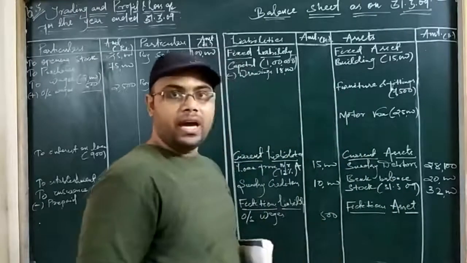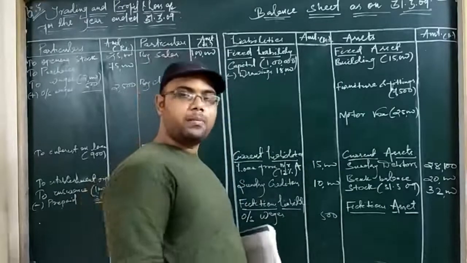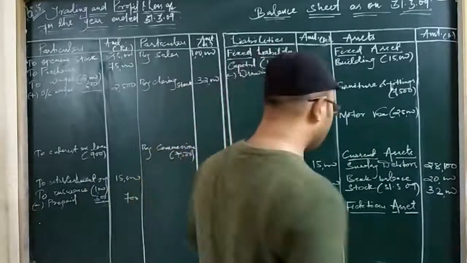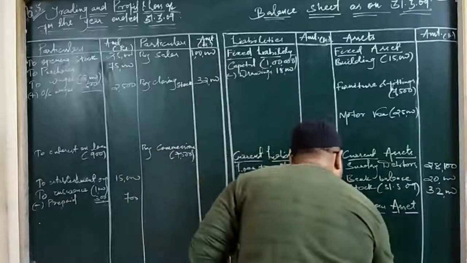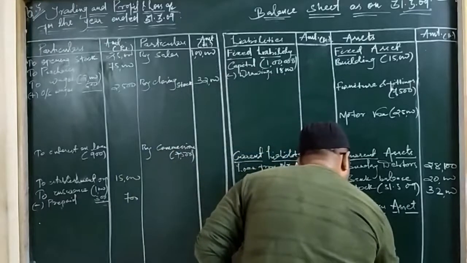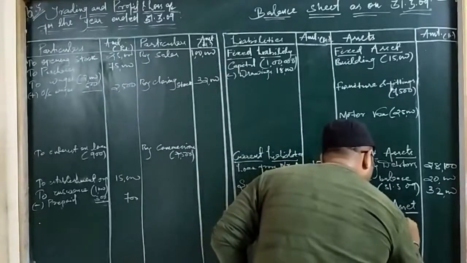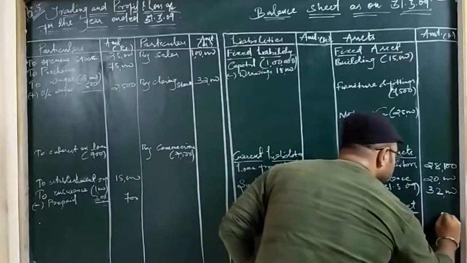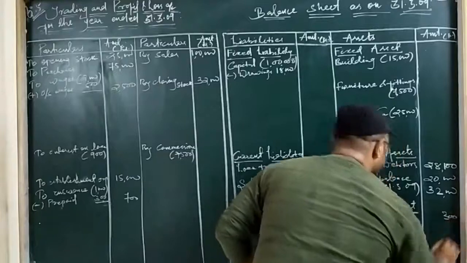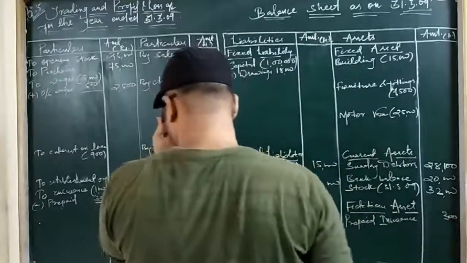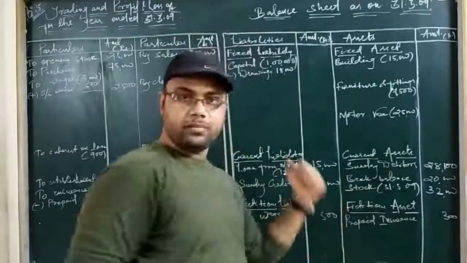The exact balance will appear in the coming years. So prepaid insurance, that is 300 rupees. So we have posted prepaid insurance to two financial statements.